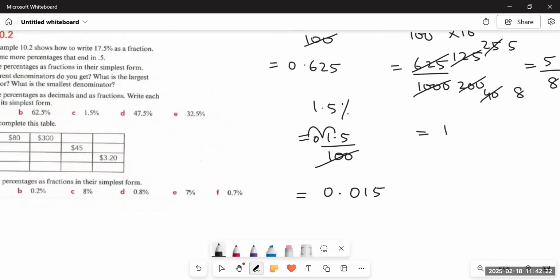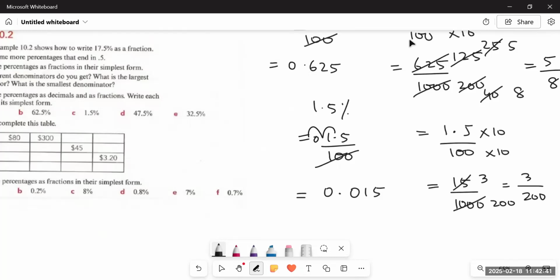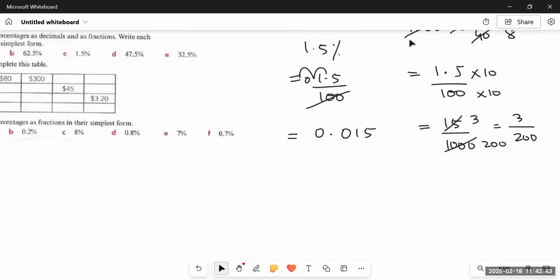It was 1.5%, so it becomes 1.5 upon 100. Now what to do? Multiply each by 10. So it will be 15 upon 1000. And after that, 5 threes are 15, 5 twos are 10 and 0, 0. The answer would be 3 upon 200. So you see, this time the denominator is quite big.